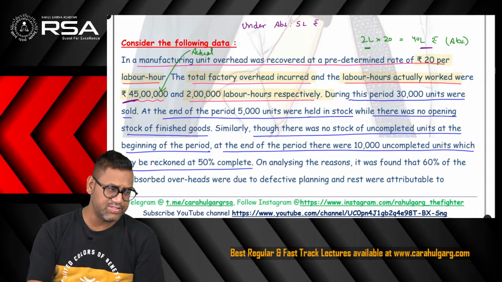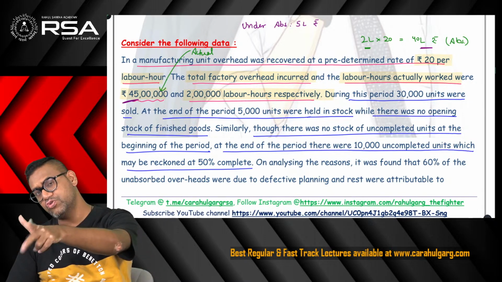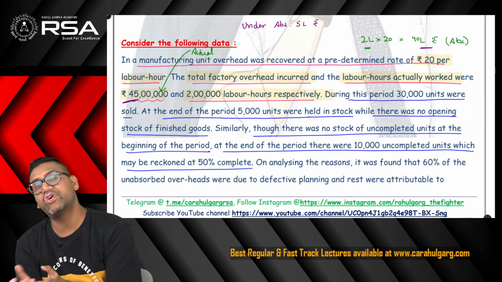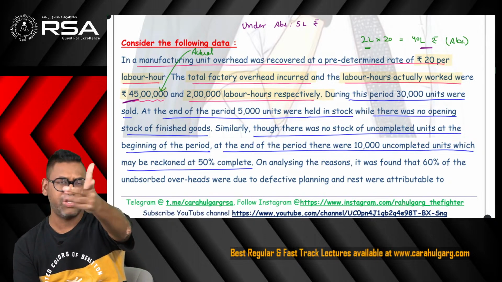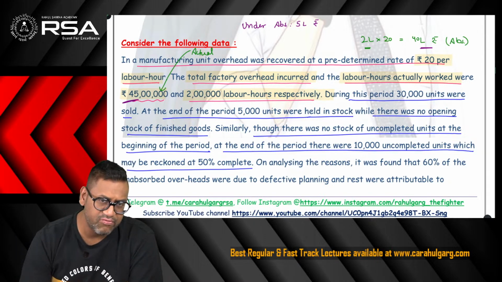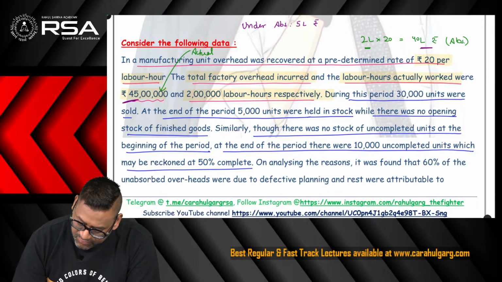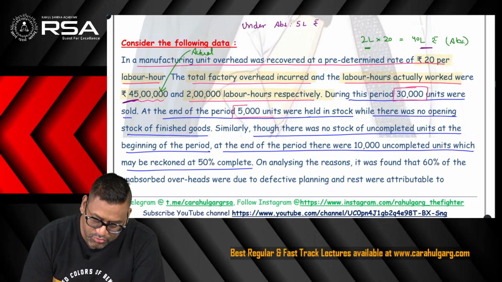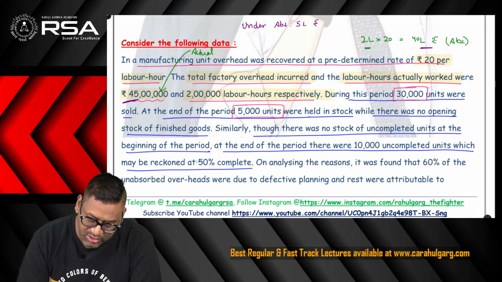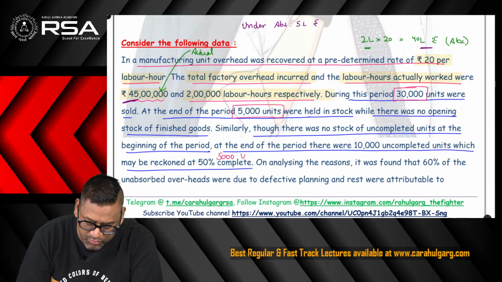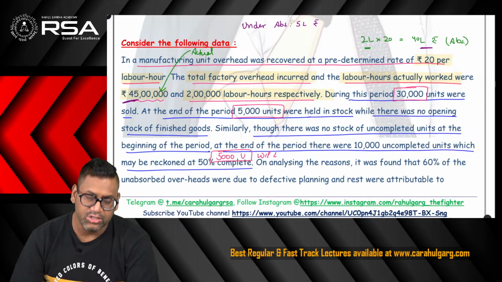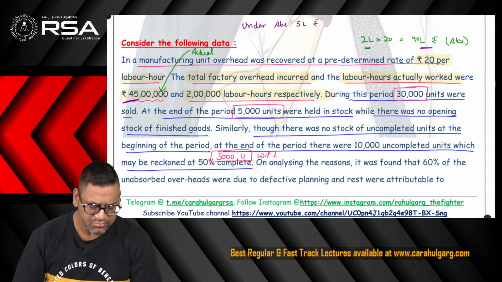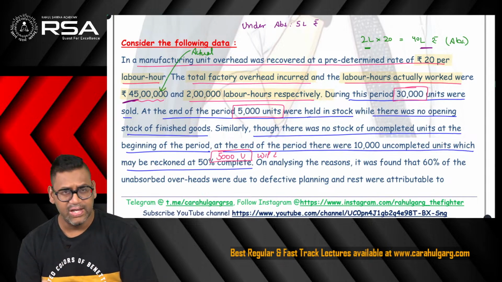We know that whenever there is the existence of WIP, we immediately convert those into the equivalent units. Means if they would have been FG, how many units they would have been? So 10,000 units of WIP which are 50% complete, I can say these are as good as 5,000 units. So in total, I am having 30,000 units which have been sold, 5,000 units in closing stock, and equivalent 10,000 into 50%, 5,000 units of WIP equivalent. So in total 30 plus 5 plus 5 means 40,000 units were produced during the period. Okay, this is required to find out the supplementary rate.